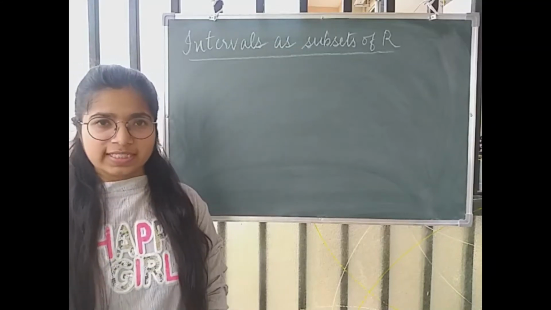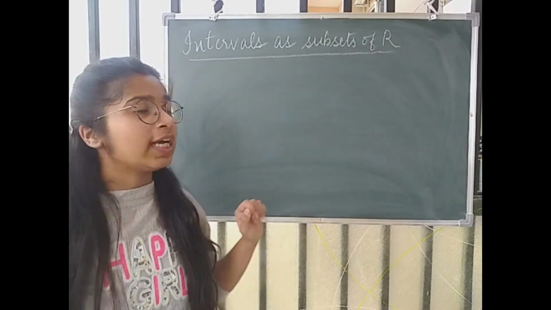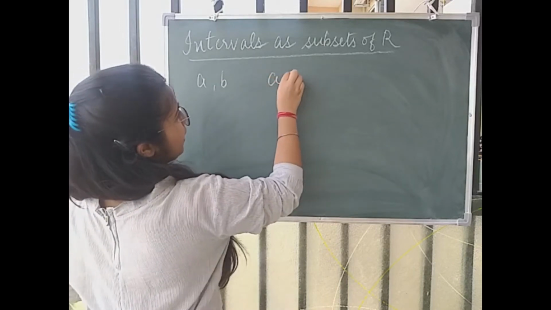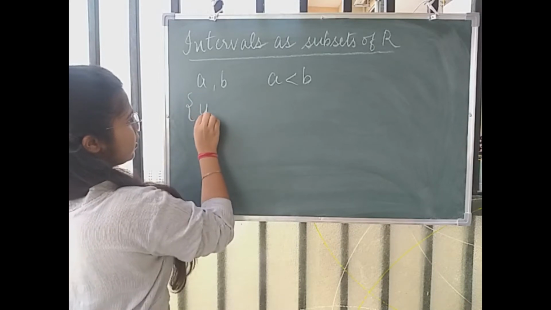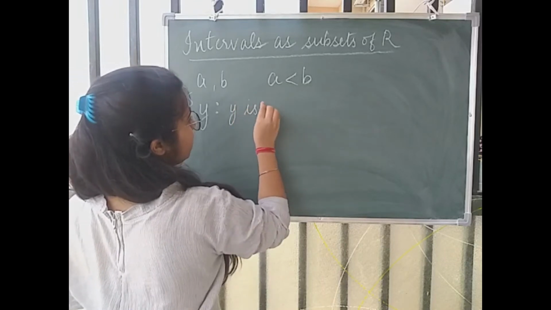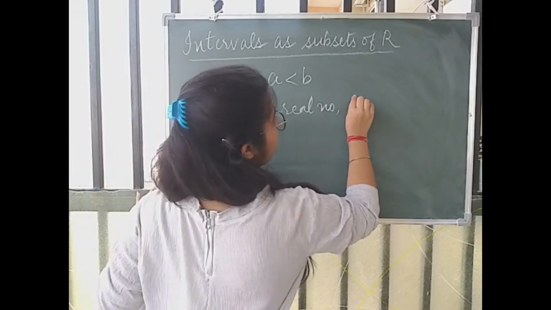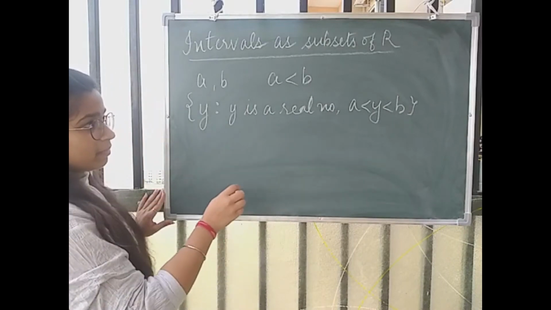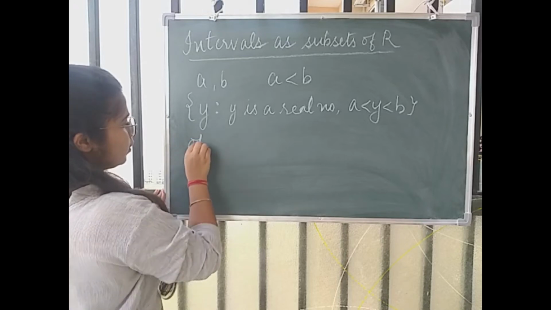So now we are going to study how we say that intervals are subsets of real numbers. Suppose you have two real numbers a and b such that a is less than b. Now if I define a set containing all the elements y such that y is a real number and y lies between a and b, this set, which is a subset of R, is called an open interval.